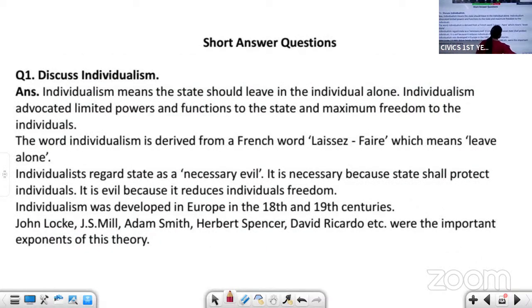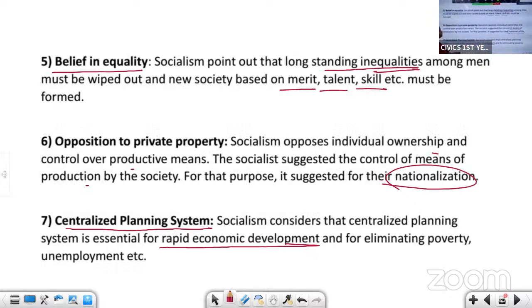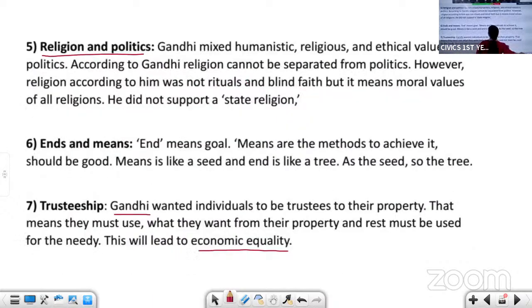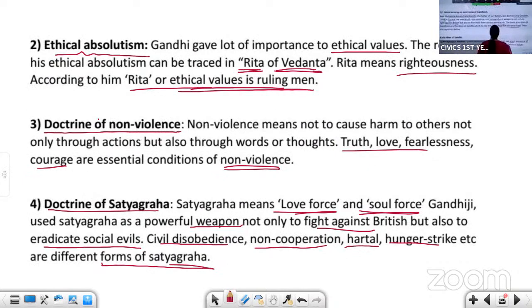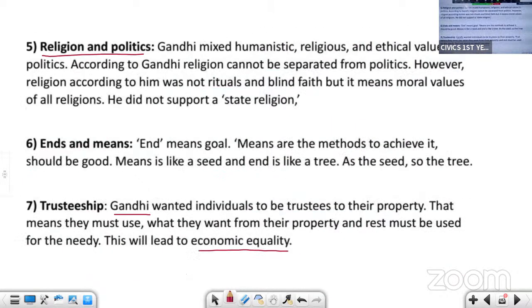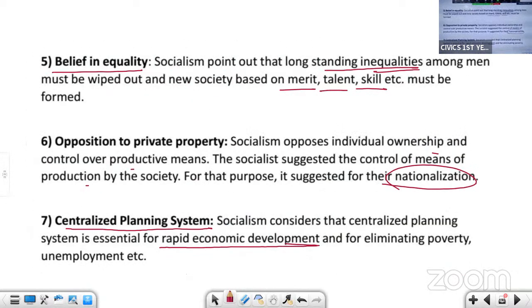Okay, so with this we have completed both the LAQs. You have seven points in both the LAQs, Gandhism and socialism. I'll just keep it on the screen for a few seconds. You can see Gandhism, you have 7 points. Again, in socialism, you have 7 points.